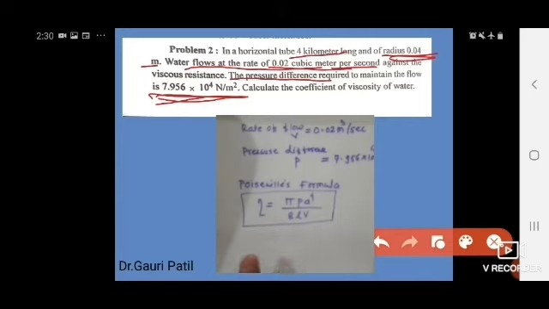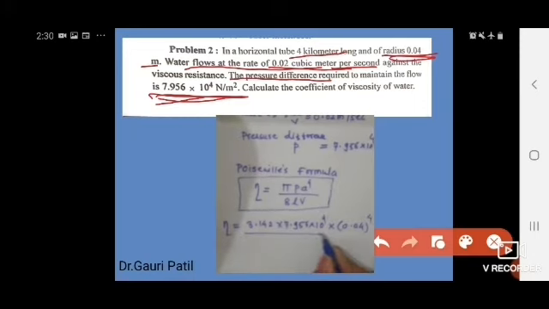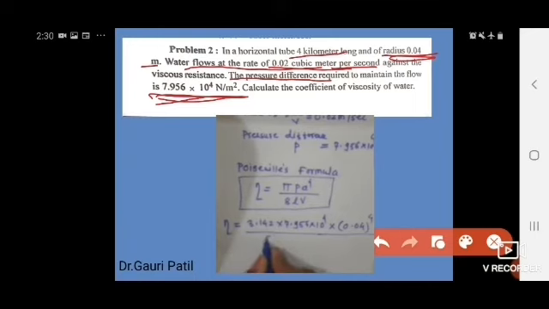So by putting all these values inside this equation, pi is equal to 3.142, P is equal to 7.956 into 10 raised to 4, into a is equal to 0.04 raised to 4. Then 8 LV, where L is 4 and V is 0.02.